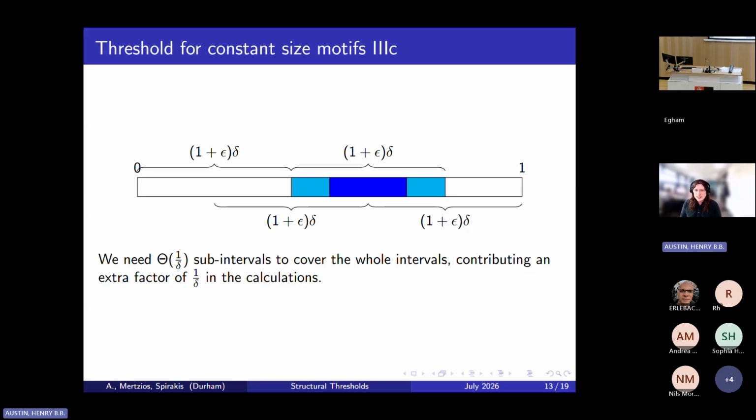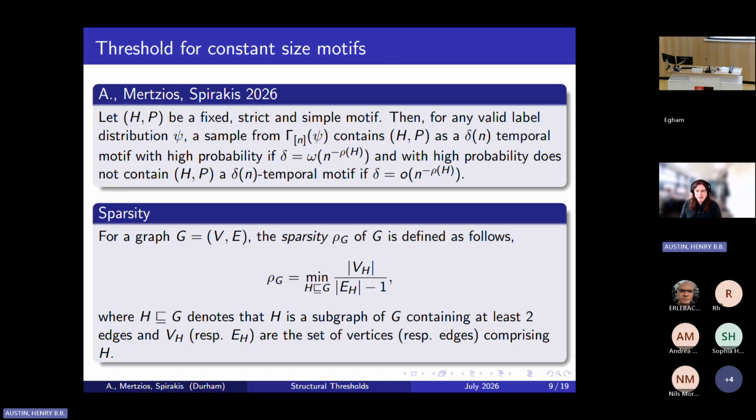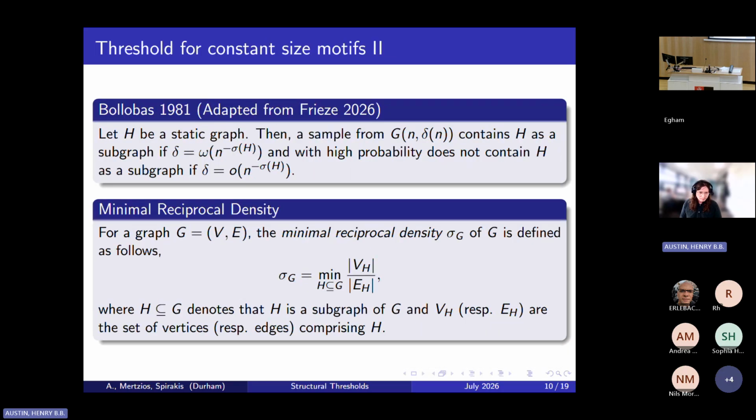And since we only need order 1 over delta subintervals to cover the full interval, we can essentially loosely trace through the argument for the static graph case with an additional 1 over delta factor via a union bound. And this 1 over delta factor goes through to cancel some things, which gives us this additional -1 in the parameter down here.